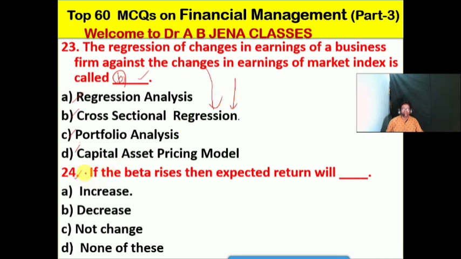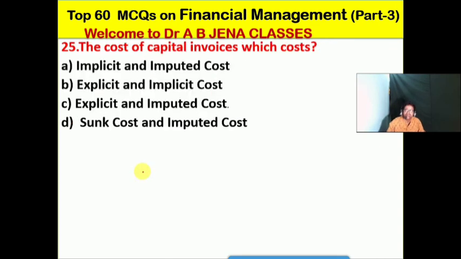So next one MCQ: if the beta rises then the expected return will what? A, it's increase; B, it's decrease; C, it's no change; D, none of these. No doubt friends, so A is the right option for this MCQ. The beta and the expected return will go side by side. So if the beta rises then the expected return will increase. So A is the right option for this MCQ.